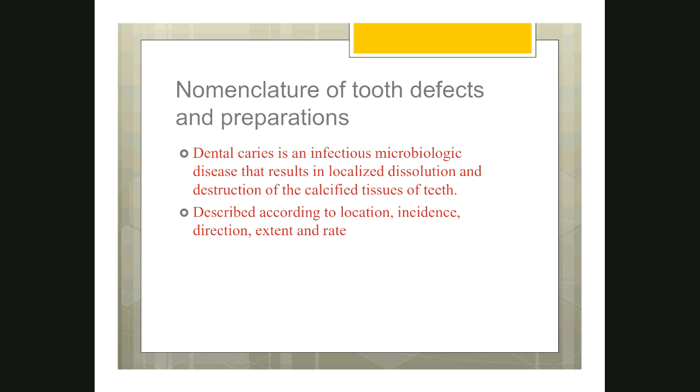So here the localized dissolution of the organic portion takes place because of the bacterial infection, and also the inorganic portion, that is your calcium and phosphorus, also gets dissolved. So both happen in dental caries, right? And this dental caries can be classified according to the location, incidence, direction, extent, and rate. We will be seeing each one of these in the next slides.